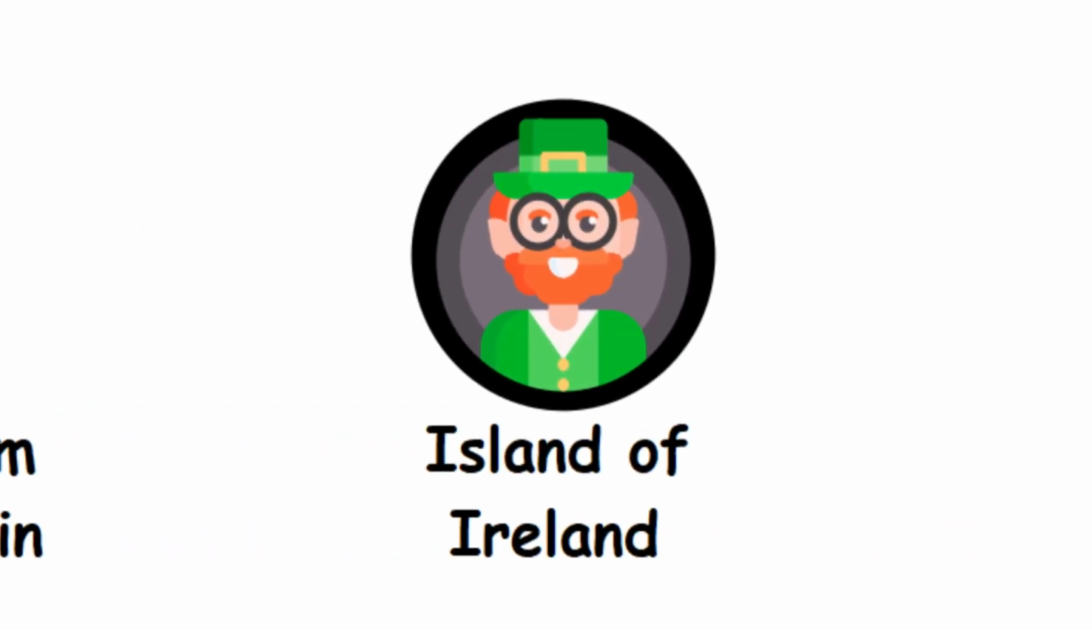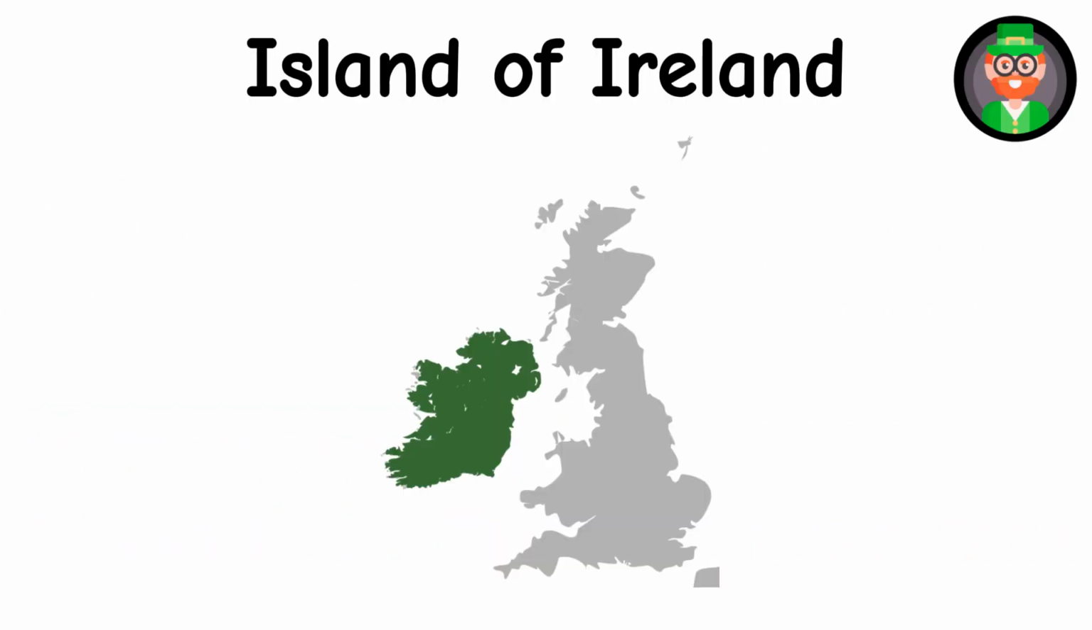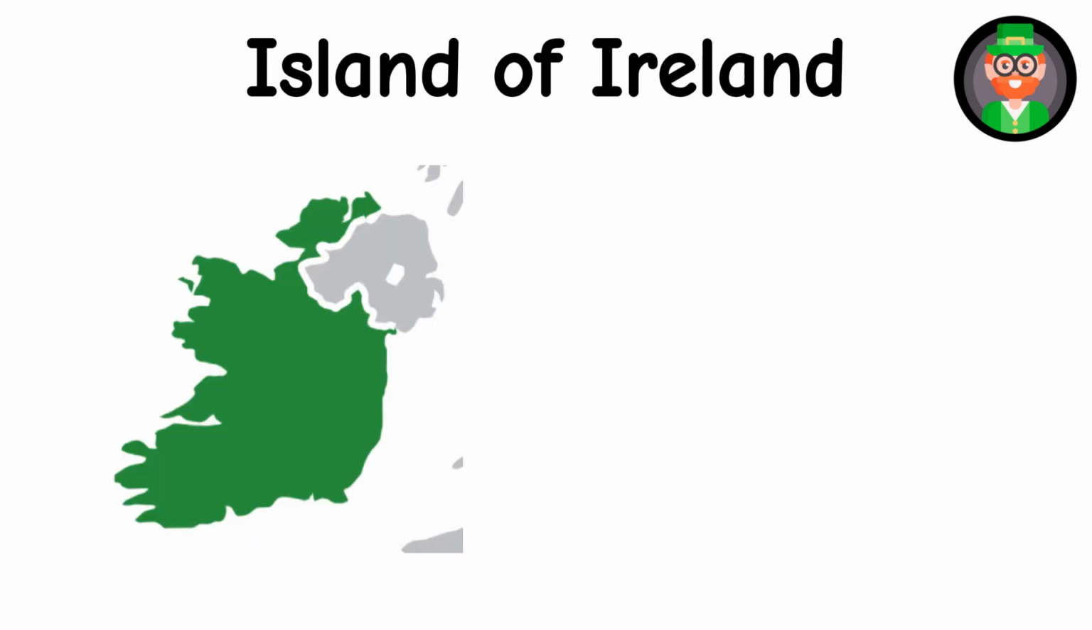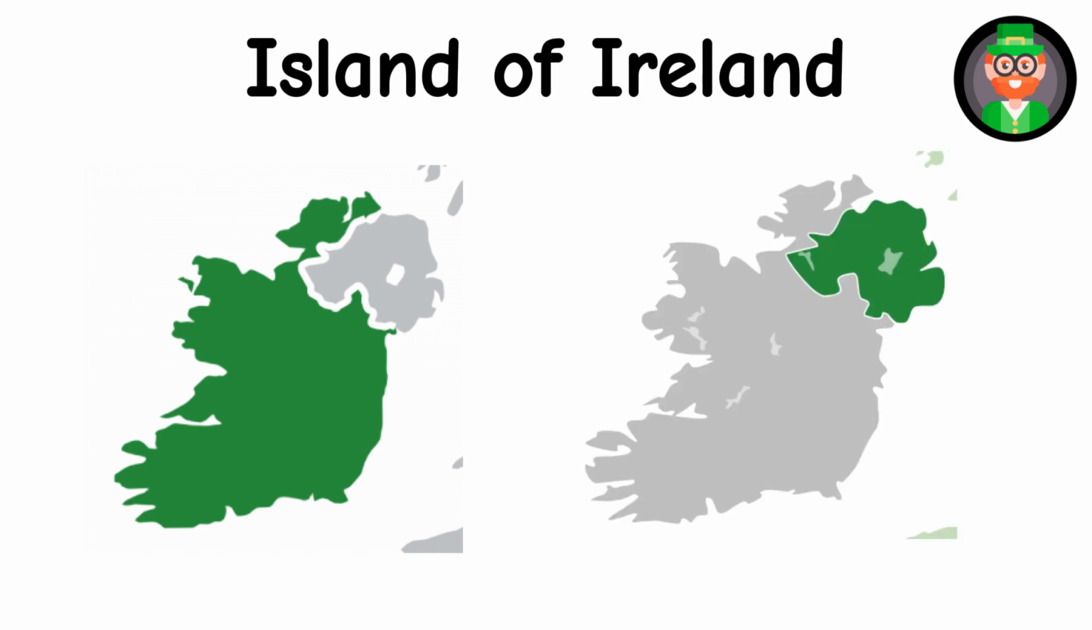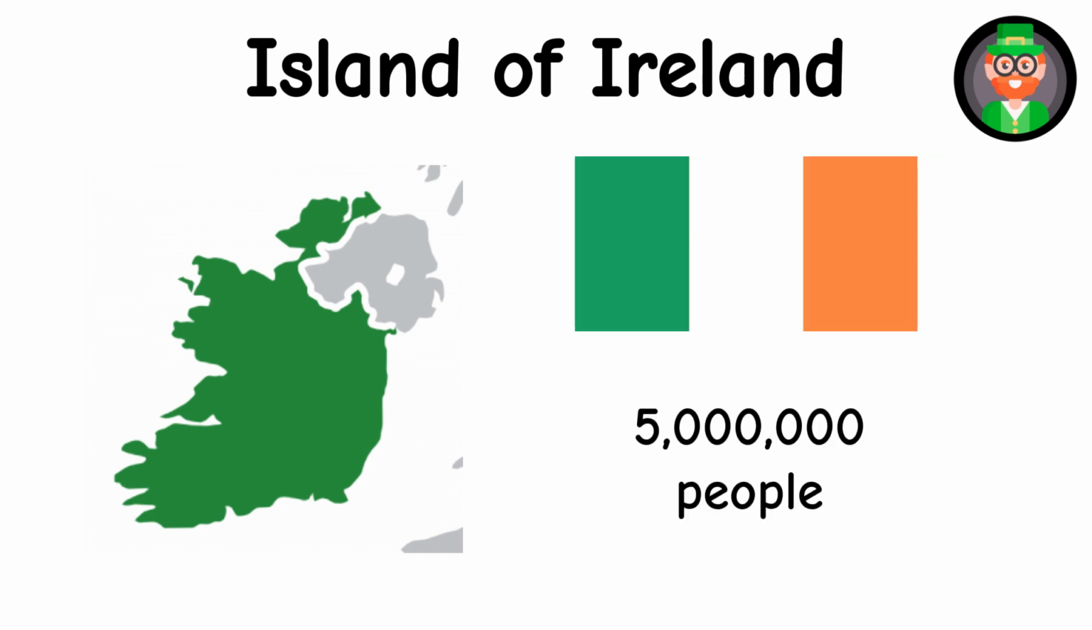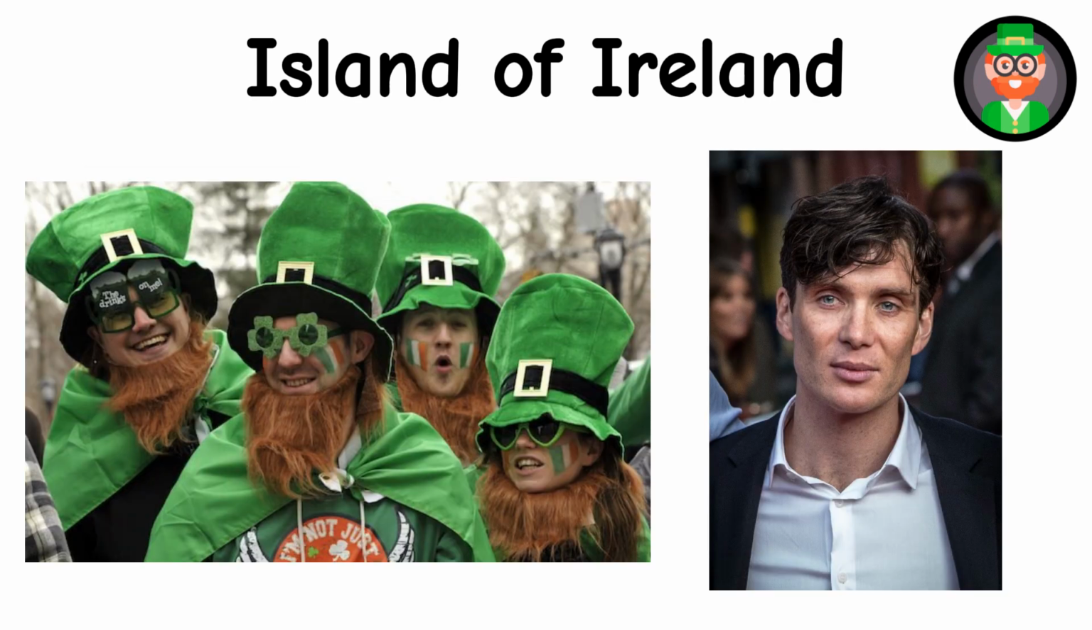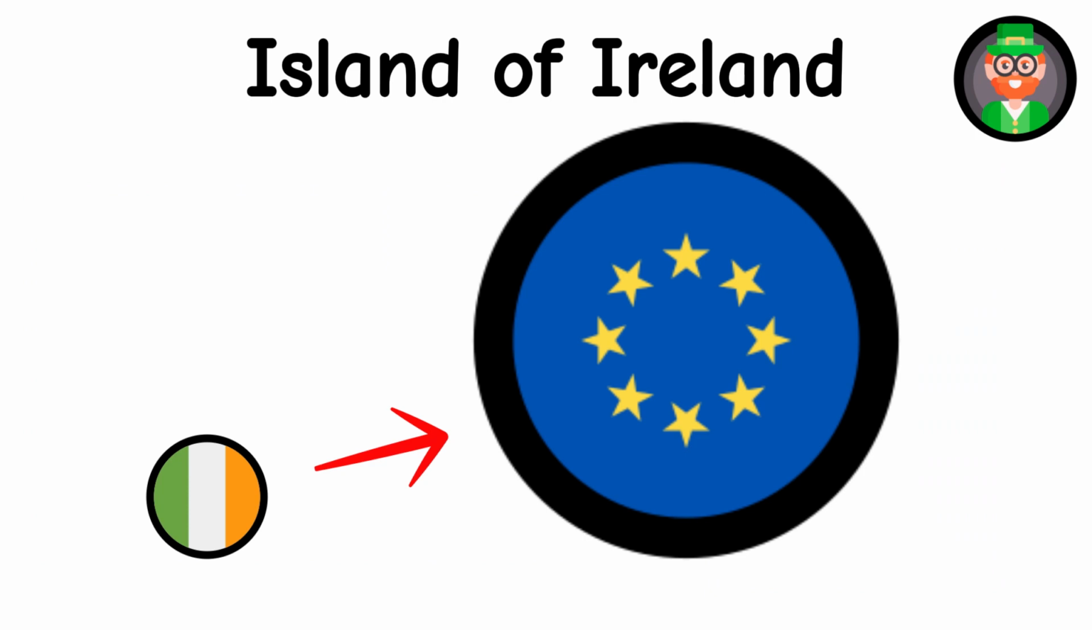Island of Ireland. The island of Ireland, just like Great Britain, is a geographical term rather than a political one. It contains two countries, the Republic of Ireland and Northern Ireland. The Republic of Ireland is more populous and larger, and it is not part of the UK. When someone says they're Irish, it means they're from this country. Ireland is an independent country, part of the European Union.